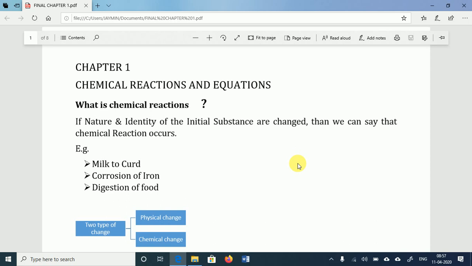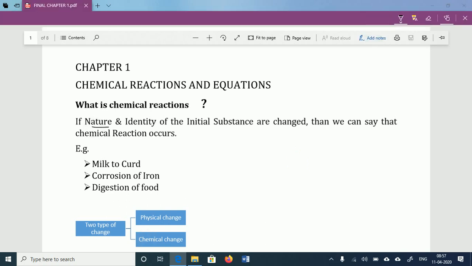In simple sense we can say that if the nature and identity of the initial substance are changed, then a chemical reaction has occurred. Some examples: if we place milk in the summer season outside the fridge the whole day, we definitely observe that the milk is converted into curd. So it is a chemical reaction. Why? Because the components present in the milk change. Lactose present in milk is converted into lactic acid.